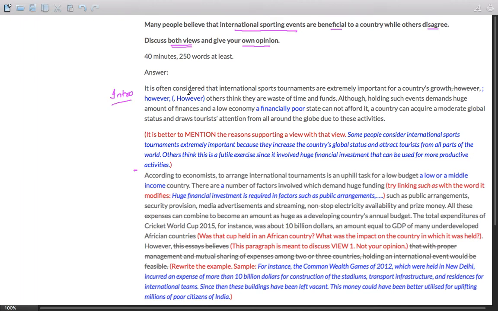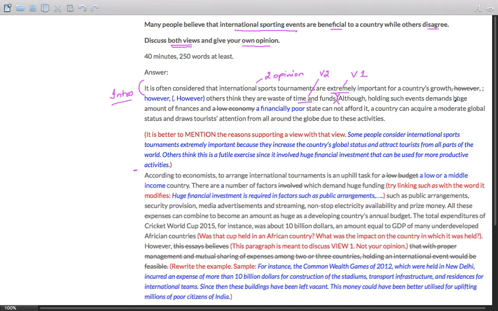It's up to here. The student's first sentence is only on the two opinions. If you read carefully, it goes, it is often considered that international sports tournaments are extremely important for a country's growth. So this is view one. However, others think that they are a waste of time and funds. This is view two. Now, the next sentence is on reasons.